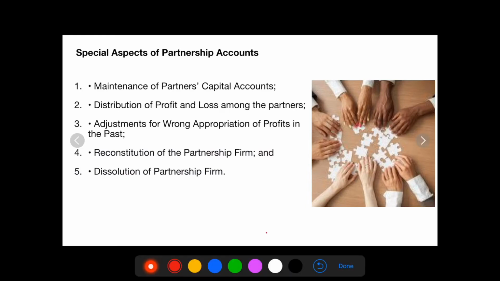Maintenance of partners' capital account, distribution of profit and losses among the partners, adjustment for wrong appropriation of profits in the past. The first 3 points will be discussed in this particular chapter, whereas reconstitution of the partnership firm and dissolution of partnership firm will be discussed in the subsequent chapters.